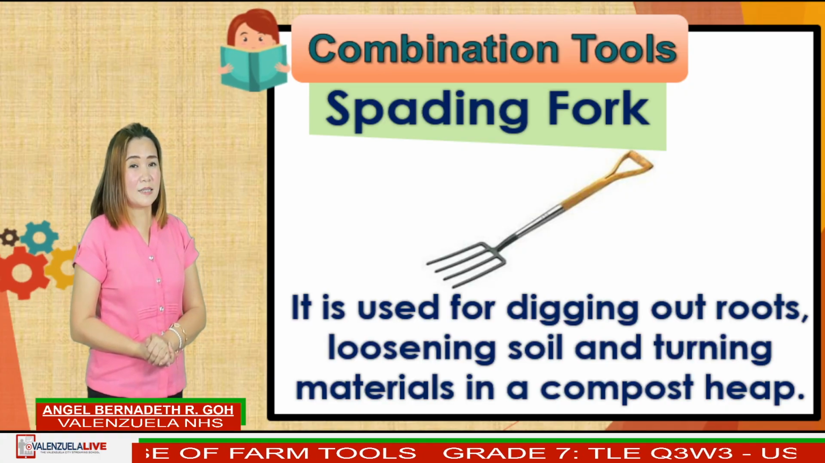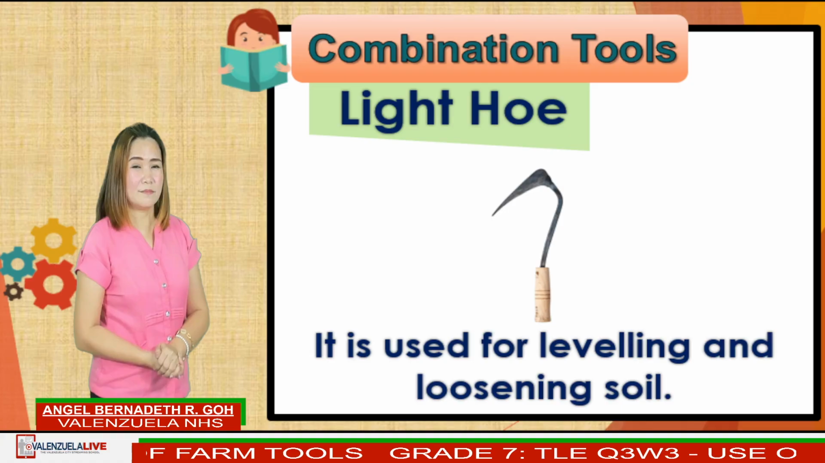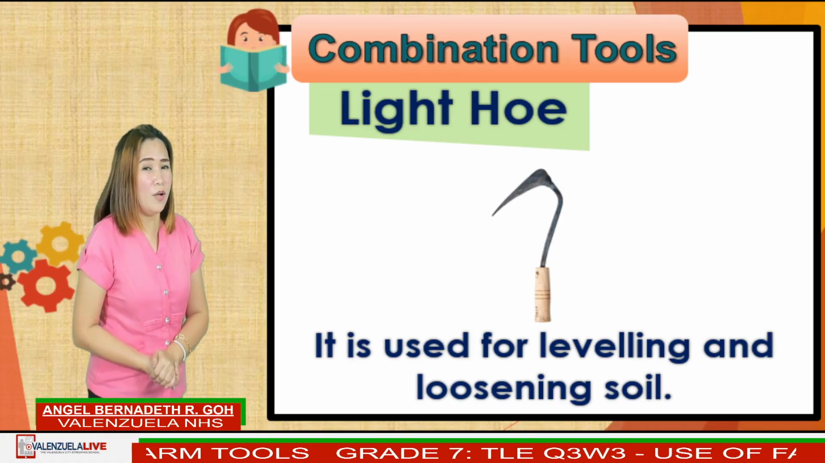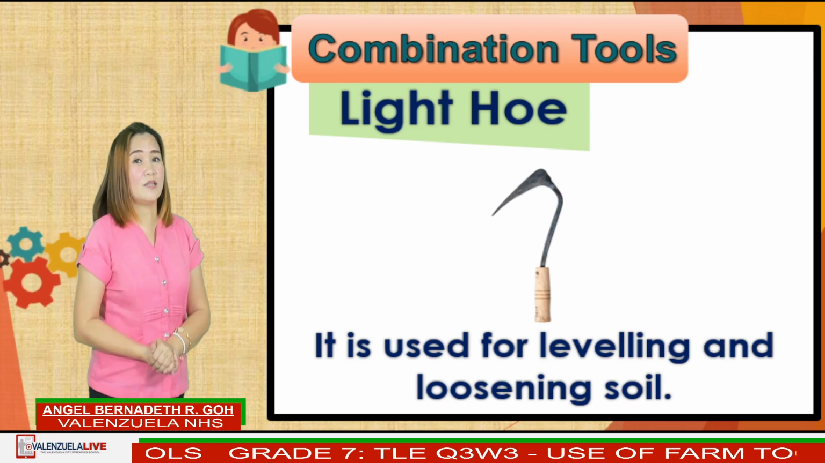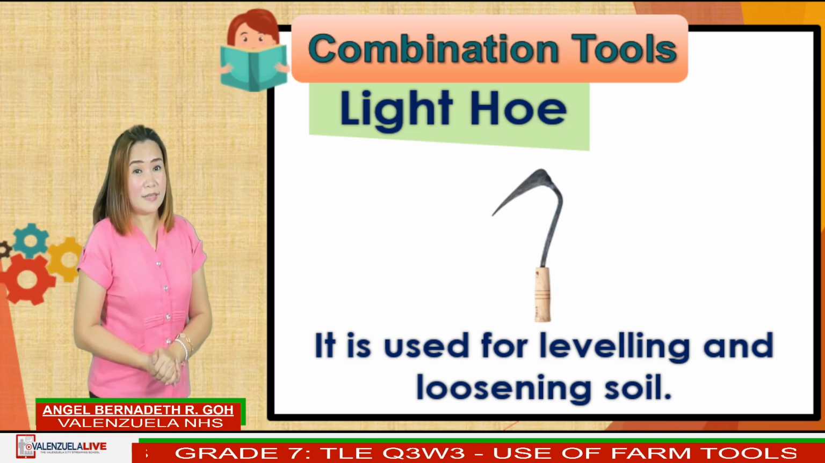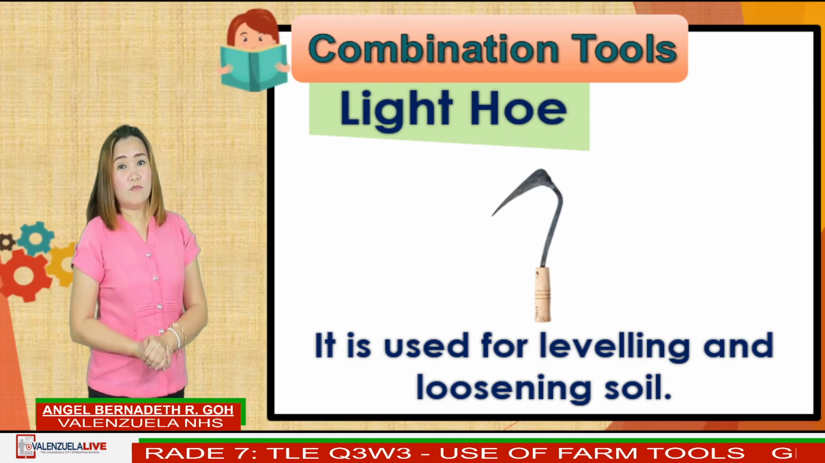Next, light hoe. Light hoe is used for leveling and loosening soil. It is also used for digging furrows for planting.